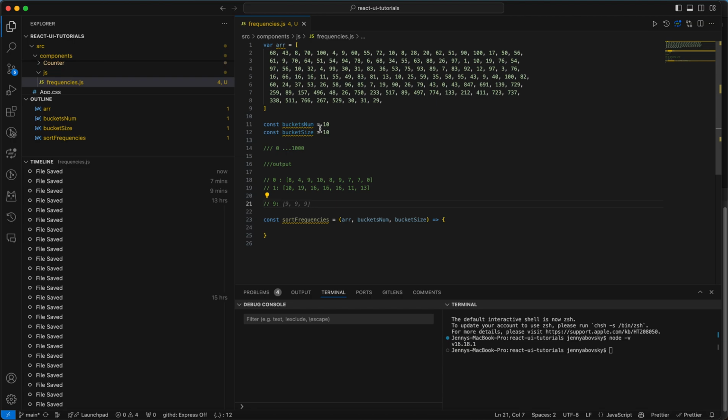For numbers that are larger than 100, we want to store them in the last bucket.